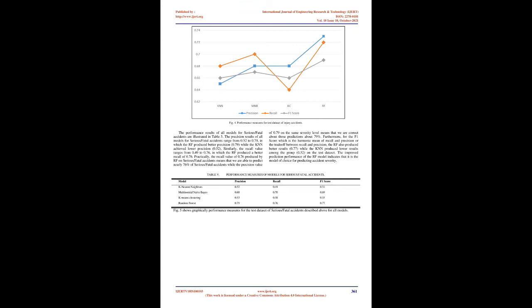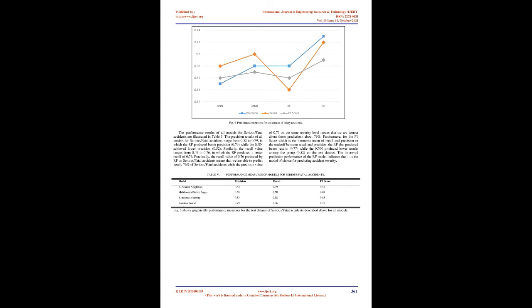The overall classification accuracies for each model used in this study are shown in Table 3. The overall training accuracy results of KNN, MNB, KC, and RF are 74.25, 73.62, 60.93, and 81.65 respectively, in which the RF model achieved better training accuracy of 81.65 while the lowest training accuracy is 60.93 for the KC.